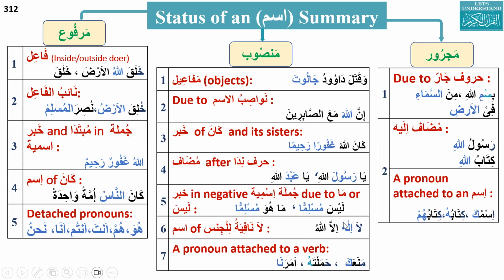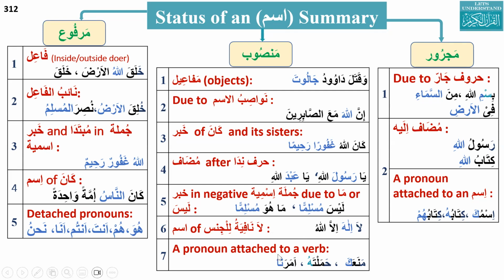La followed by a noun that is nakira, meaning a common noun, and mansub. That la is called la nafiyatul jins. There is absolutely no that. In that la, after it, ilaha will become mansub.